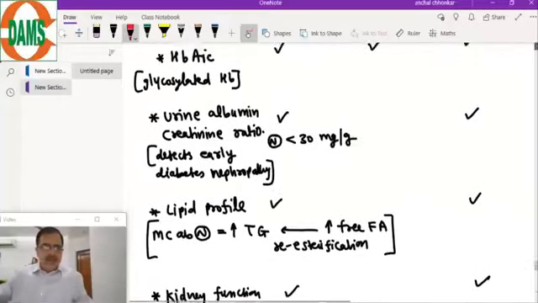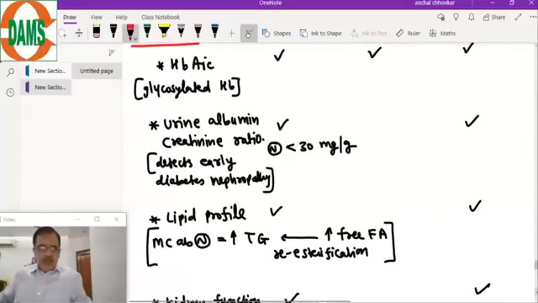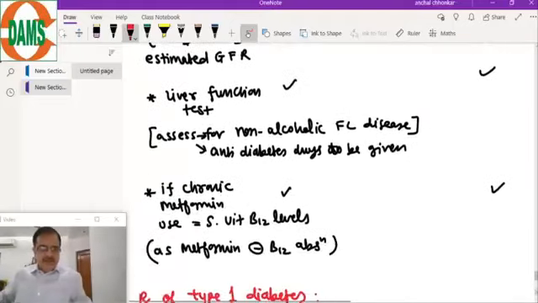So the second was the lab tests: HbA1c, urine albumin creatinine ratio, lipid profile, kidney function test, liver function test, and if there is chronic metformin use, B12 levels are indicated.